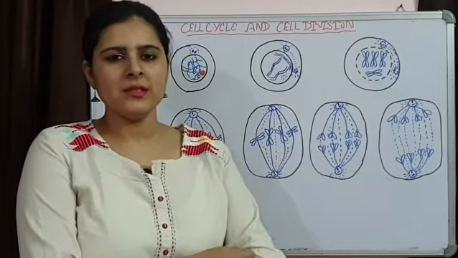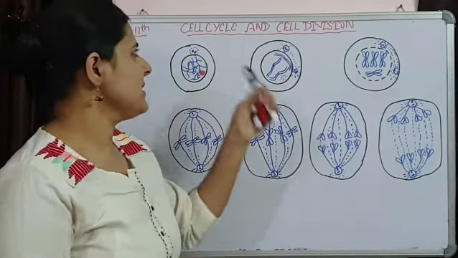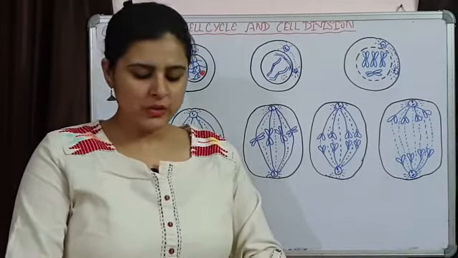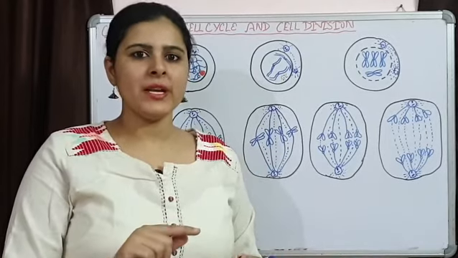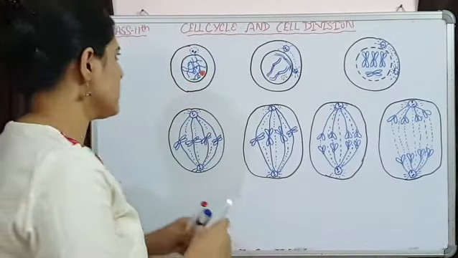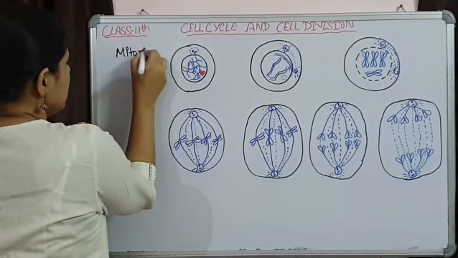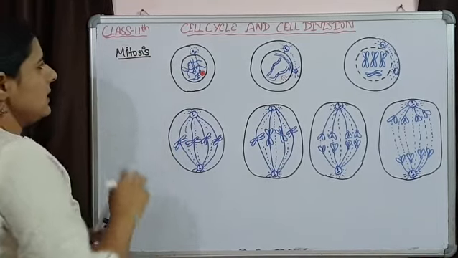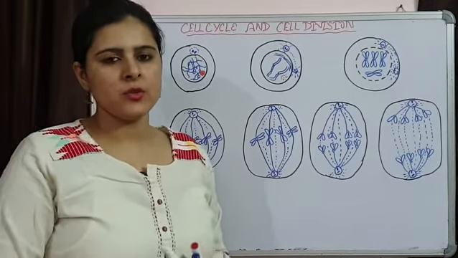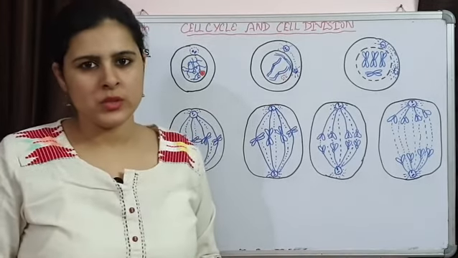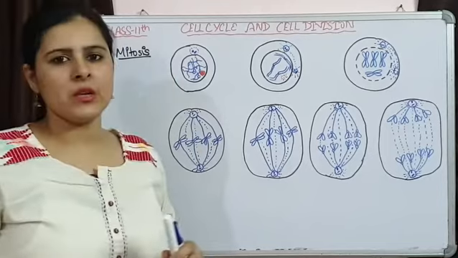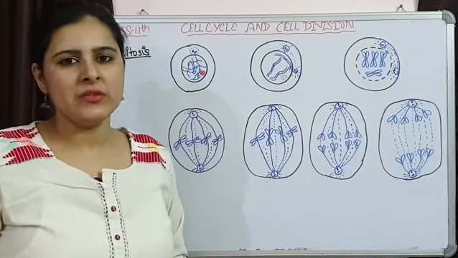Good morning students. Yesterday we started our chapter cell cycle and cell division. So last time we discussed about amitosis and today we are going to discuss about mitosis. We saw that cell division is of three types: amitosis, mitosis and meiosis. So it is mitosis or we can also say mitotic division.